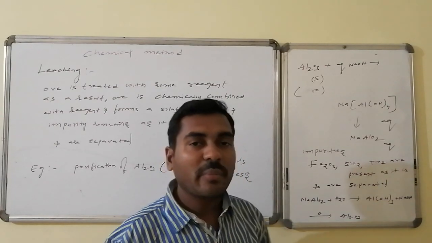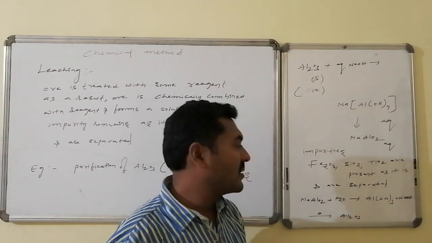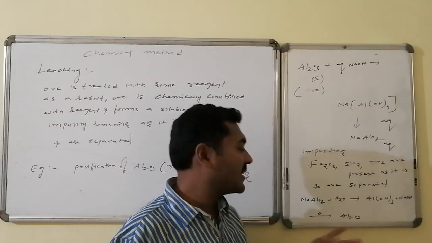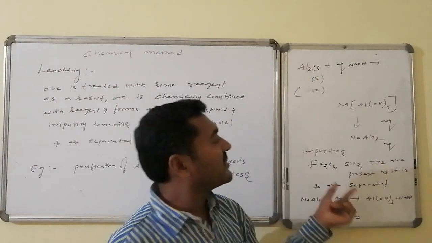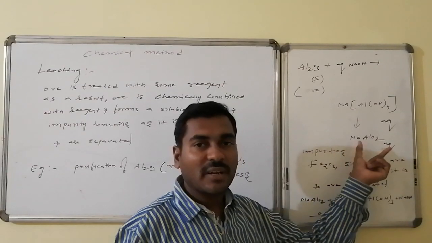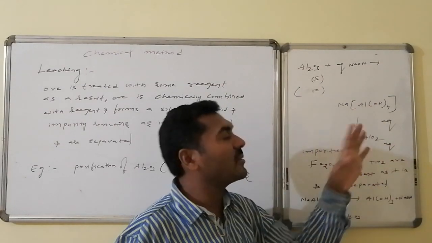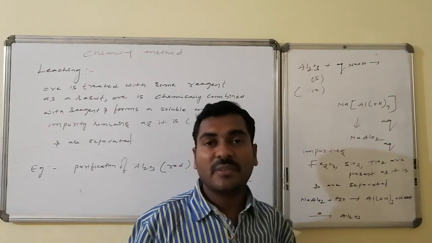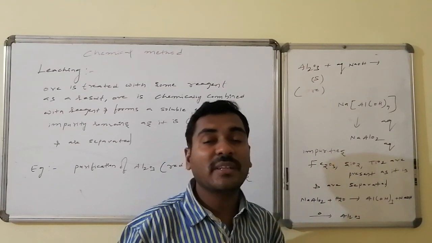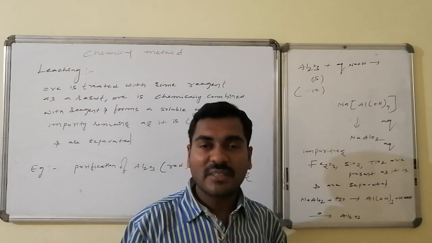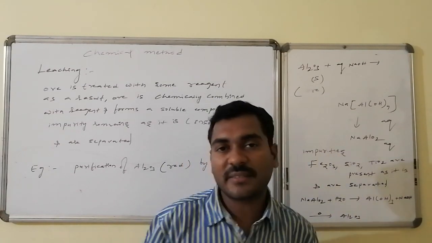Now, the sodium meta-aluminate on dilution forms aluminium hydroxide, which on heating is converted to alumina. Thus, here the Al2O3 is converted to NaAlO2. The chemical composition is different from here to here. Such a process in which the chemical combination differs and a chemical reaction occurs is said to be the chemical concentration method, and is known as the leaching method.